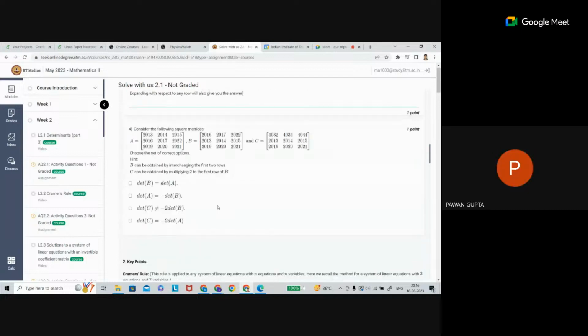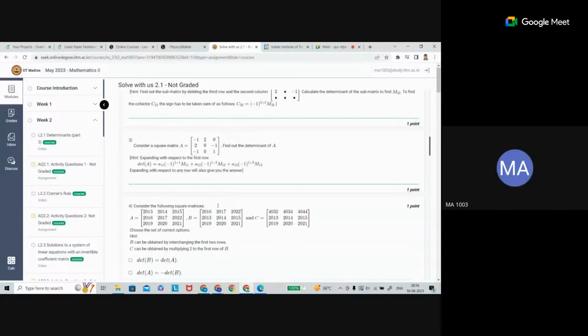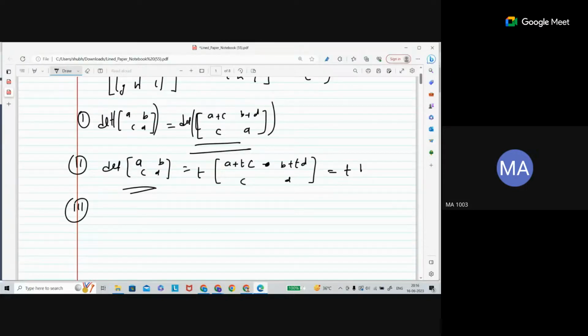Rows or swapping of rows or columns. Swapping of rows, yes. The third one is, if you swap the second row and the first row, as in, if it is